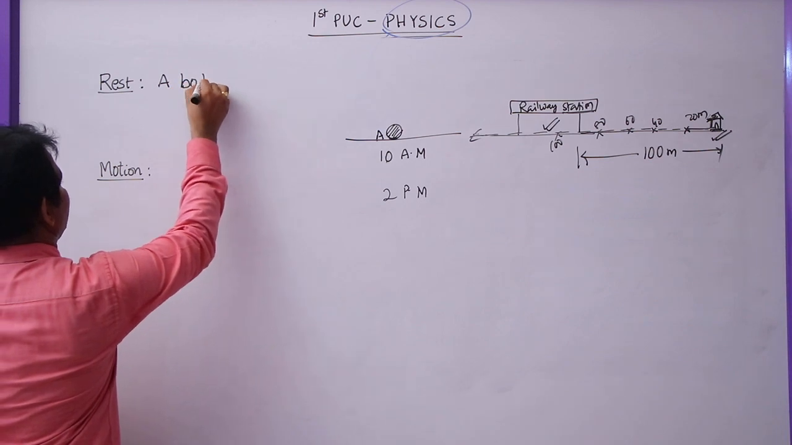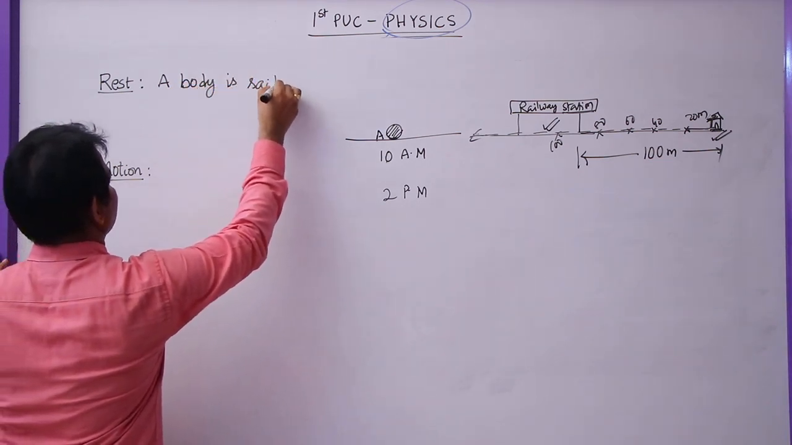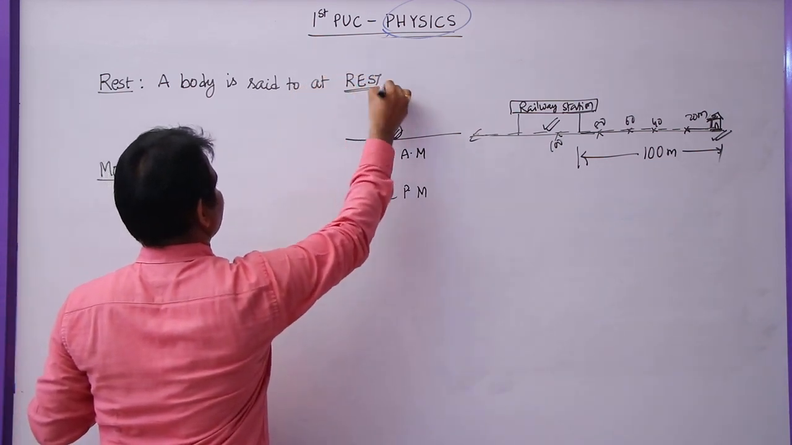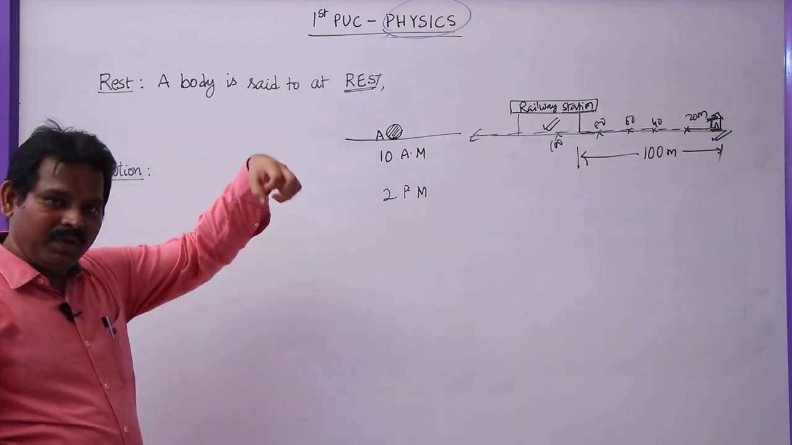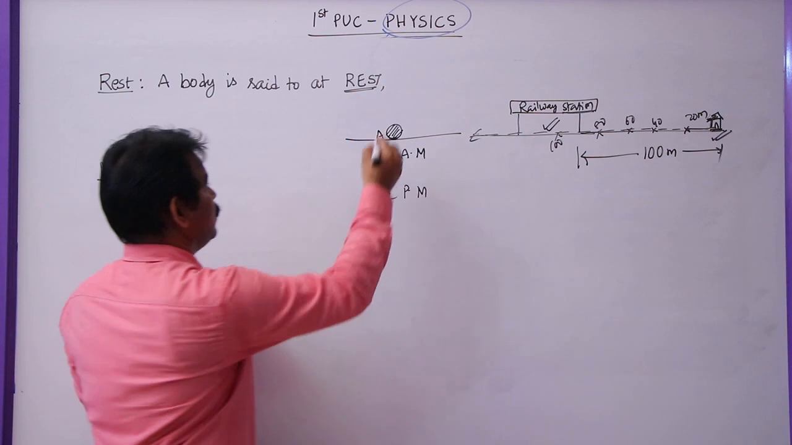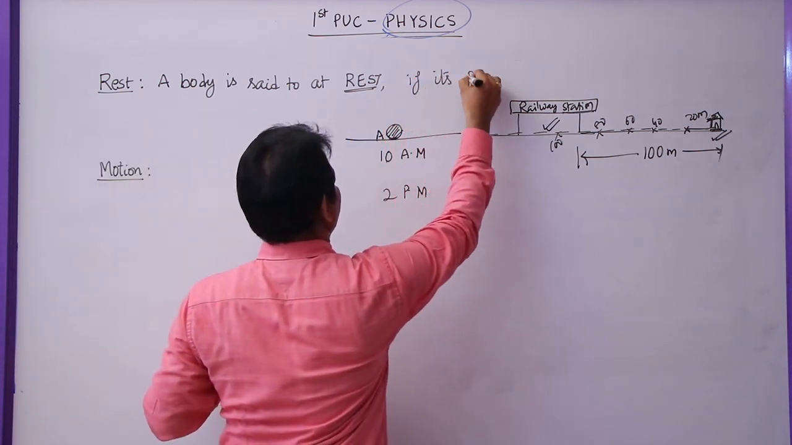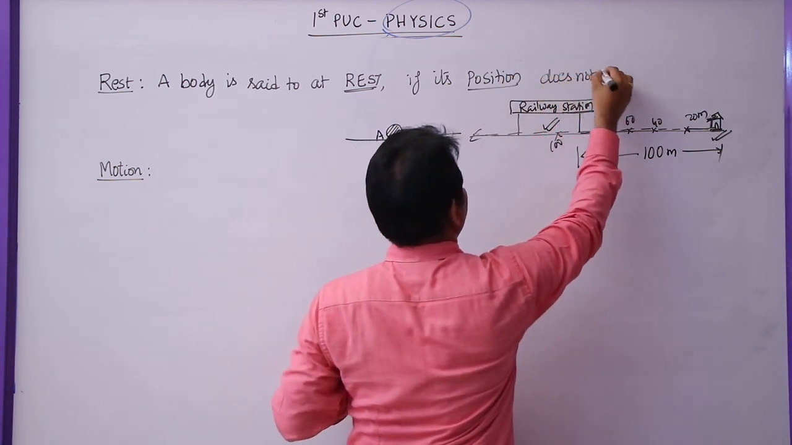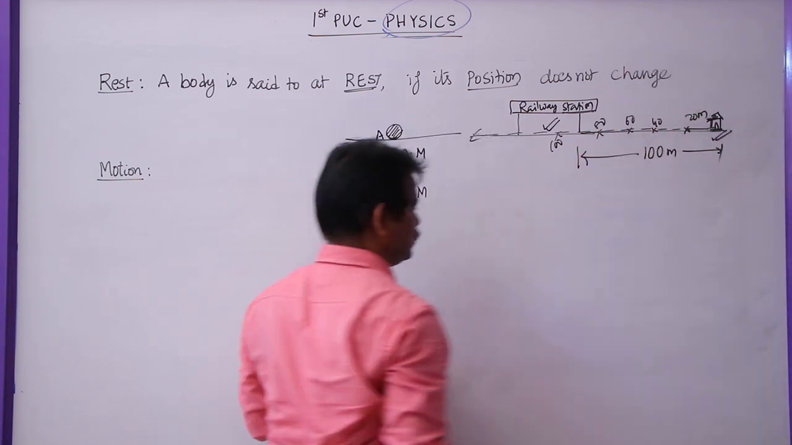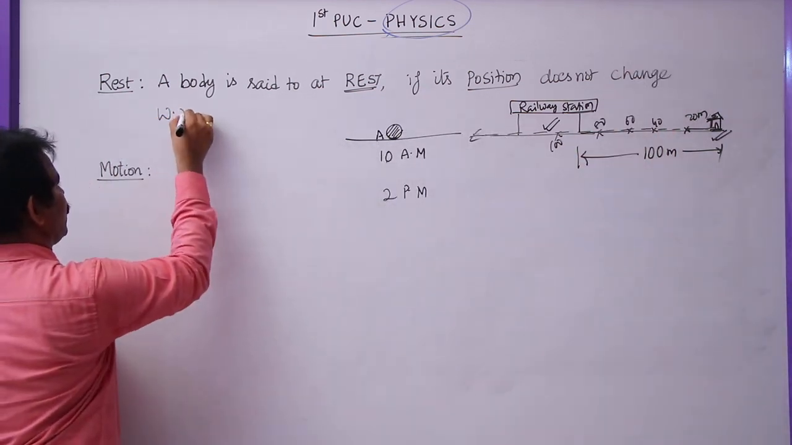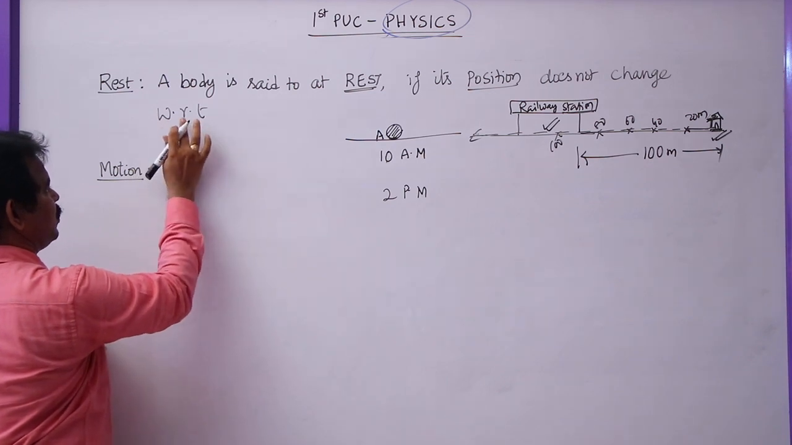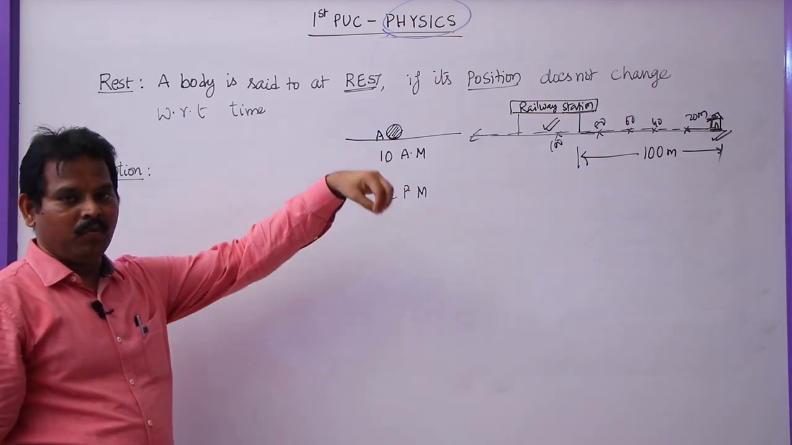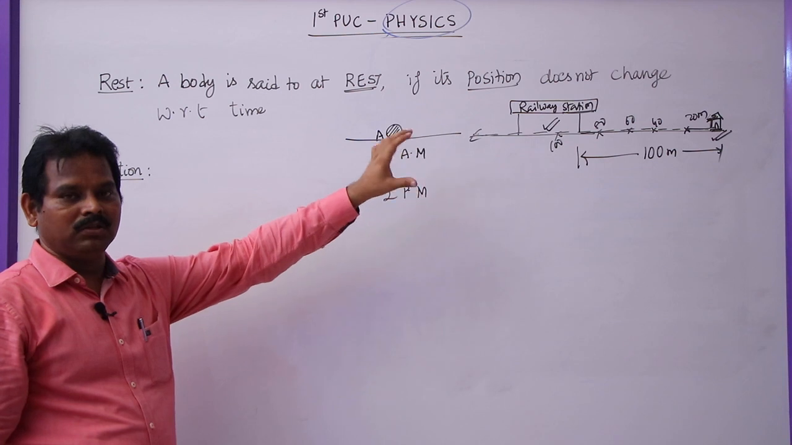A body is said to be at rest if its position does not change with respect to time. This is WRT, that is, with respect to time. That means whenever the time is changing, if the position of the body is not changing, then the body is said to be at rest.